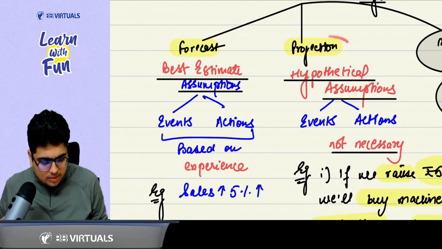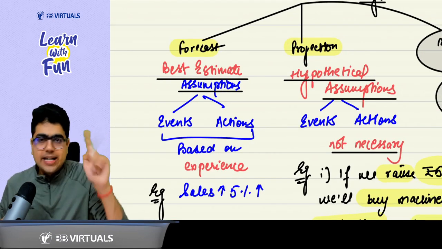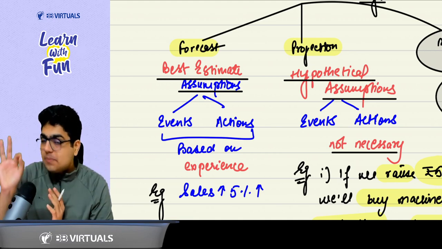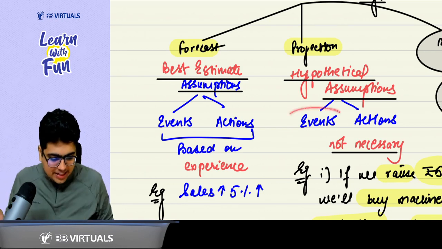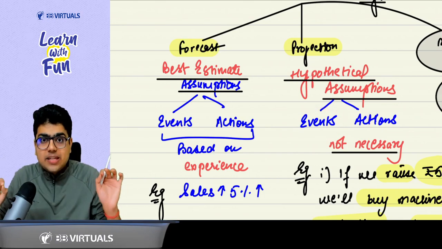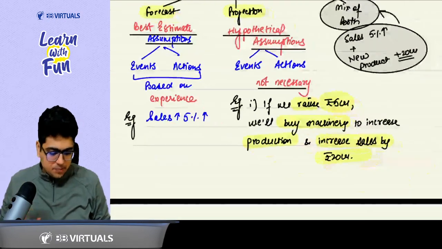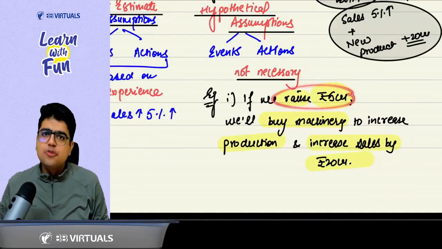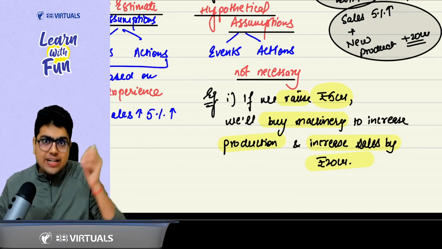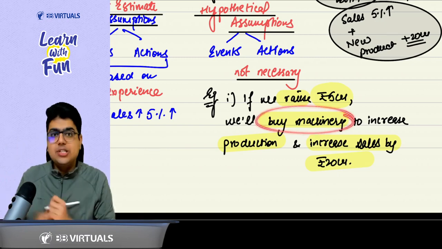Okay, sir. What about a projection? In case of projection, it is not a best estimate assumption. It is a hypothetical assumption. That means some event will happen, and then we will take some action. These are not based on past experience. For example, we will raise 5 crore from a bank. When we raise 5 crore, this is an event happening. What is the action that the entity will take? Sir, entity will buy a machinery.